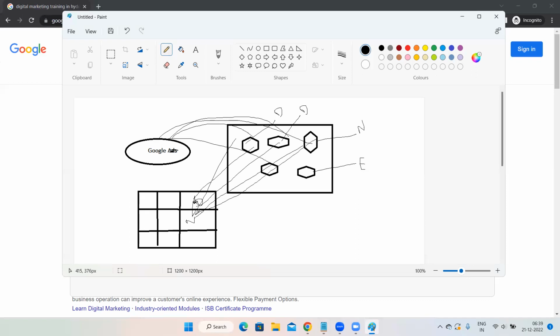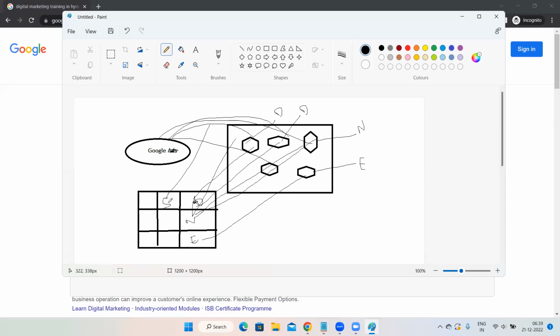If someone has an e-commerce website, all the e-commerce websites will be under this category. If there are some thousands of e-commerce websites, all those thousands of websites will be under the e-commerce category. Now you are creating a sports website. Then all the sports websites, if there are lakhs of sports websites, all those sports websites will be under the sports category.